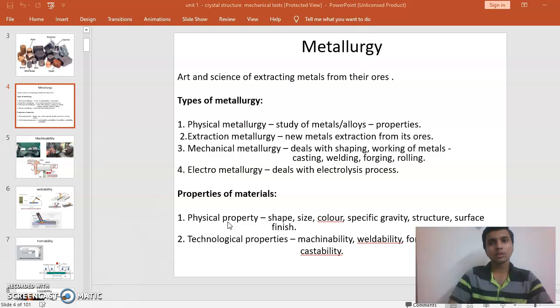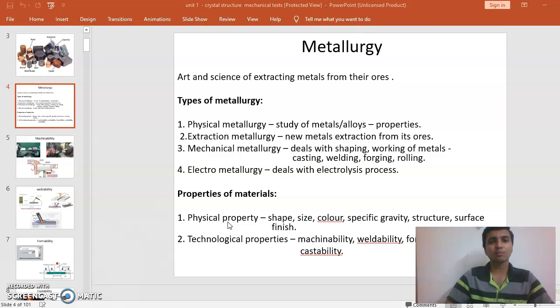The next topic is metallurgy, the art and science of extracting metals from their ores. There are four types of metallurgy: physical metallurgy, extraction metallurgy, mechanical metallurgy and electrometallurgy. Physical metallurgy is the study of alloy or metal properties.